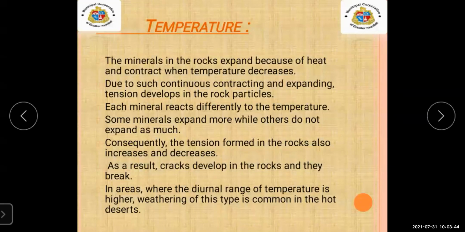Every day the temperature increases, decreases, increases, decreases. There is a difference in the temperature. So this type of mechanical weathering occurs mostly in hot desert areas, where the temperature is very high.